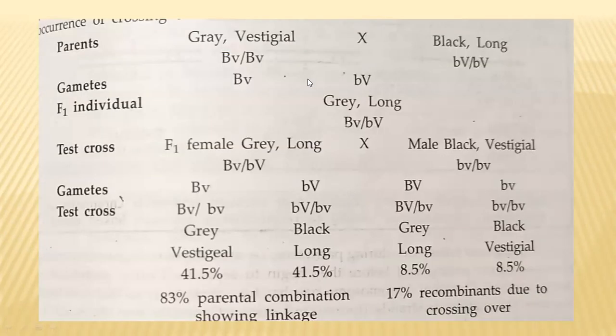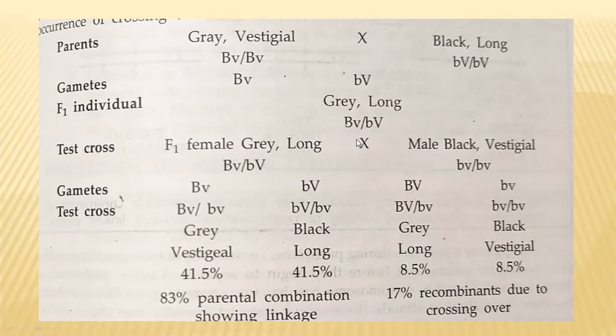In this other experiment conducted by Morgan, he took a gray and vestigial male, and a female with black body and long wings, and all gametes were heterozygous. The F1 individuals are heterozygous, with gray body and long wings.